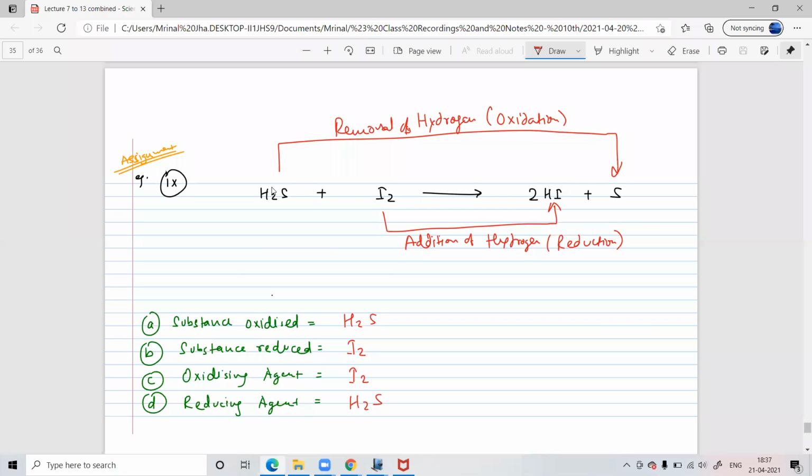All of you do one thing. This one is not there in the PDF which I have shared. So take a screenshot and all of you make note of this in your tuition note. Take a screenshot. Make note of this one.